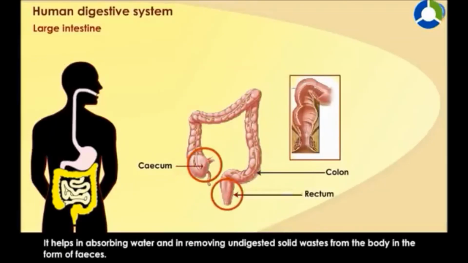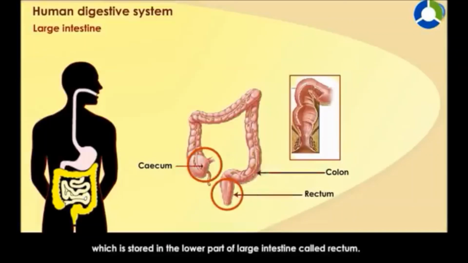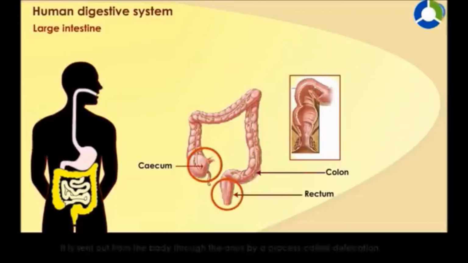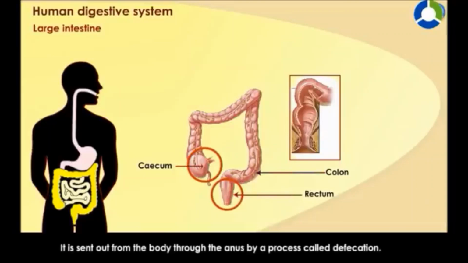It helps in absorbing water and in removing undigested solid waste from the body in the form of feces, which is stored in the lower part of the large intestine called the rectum. It is sent out from the body through the anus by a process called defecation.